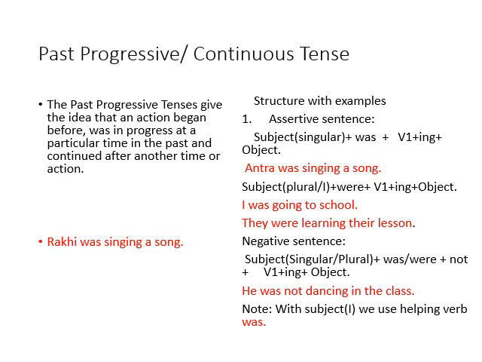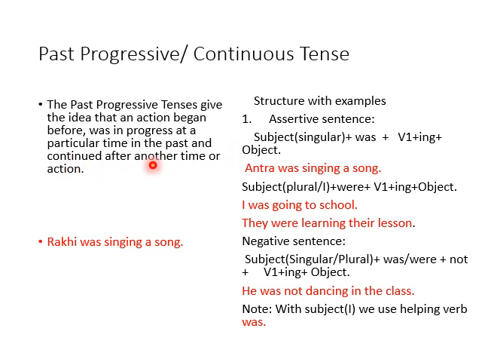After simple past, we have past progressive or past continuous tense. Dear friends, we know the definition of present continuous tense or present progressive tense. The definition here is also the same, the only difference is that the past progressive tense gives the idea that an action began before, was in progress at a particular time in the past, and continued after another time or action.